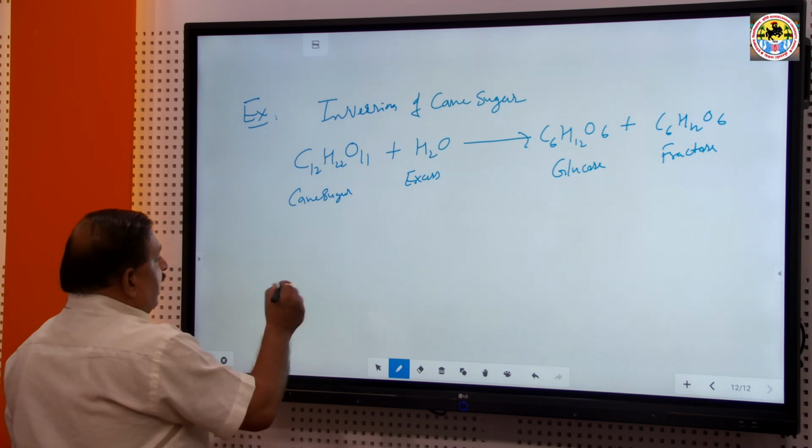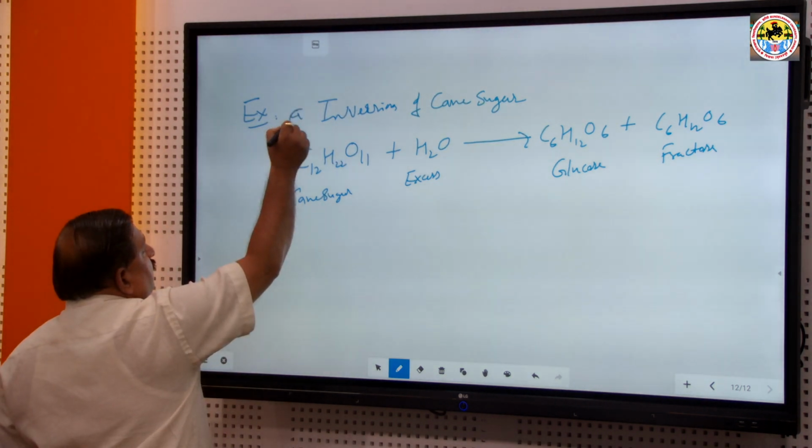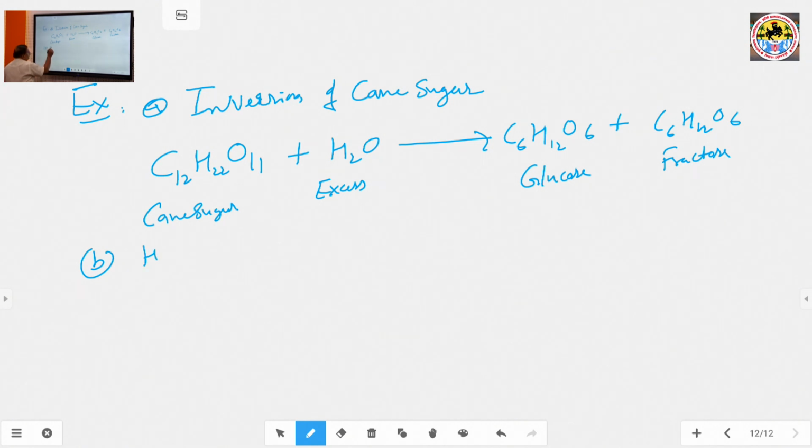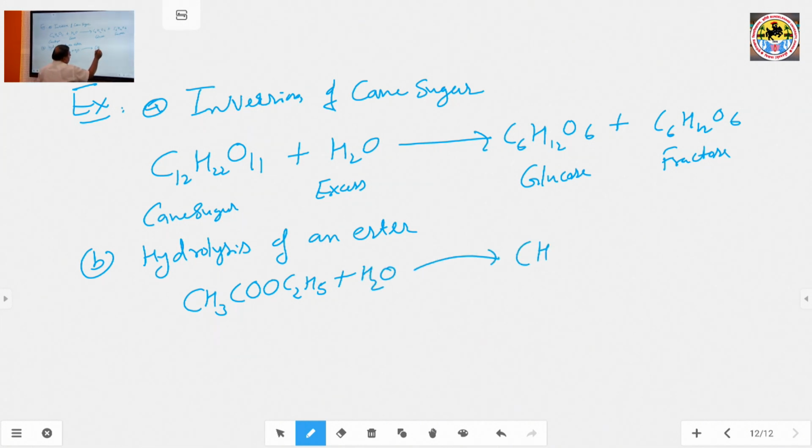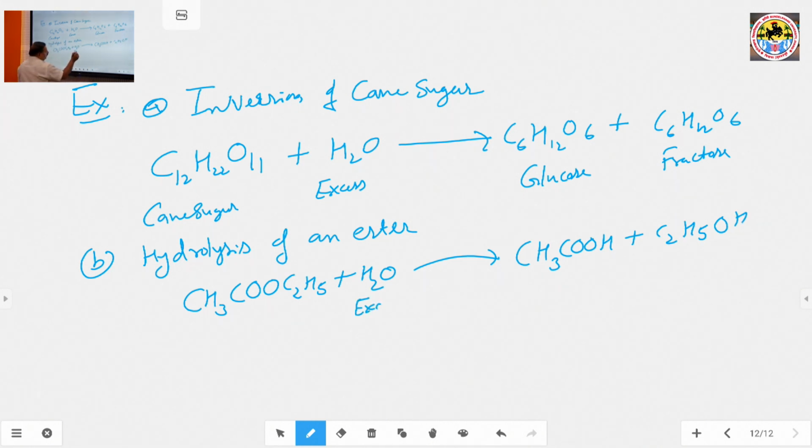Second, hydrolysis of an ester. Ethyl acetate, CH3COOC2H5, hydrolyzes to give acetic acid, CH3COOH, plus C2H5OH. Here the water molecule is also in excess.